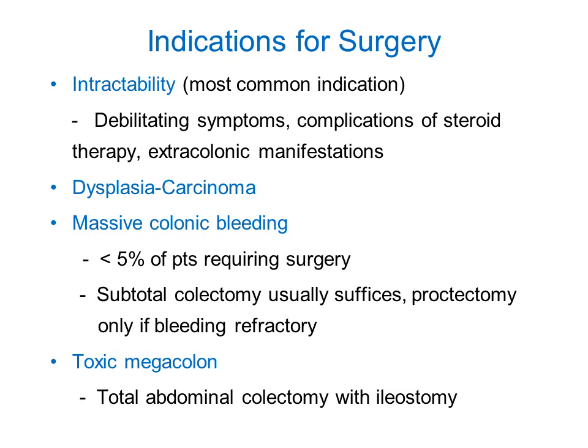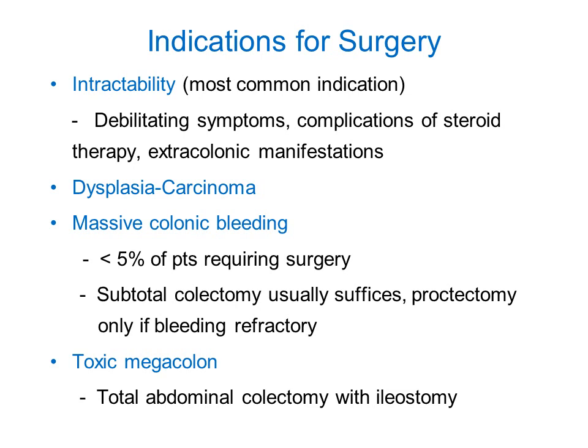When there is dysplasia, which you can notice on endoscopic biopsies, these patients have high risk to develop carcinomas, right? So to prevent the development of carcinoma, you can remove that part of the colon. When there is massive colonic bleeding through the ulcers, you can do subtotal colectomy, and proctectomy is done only if bleeding is refractory.